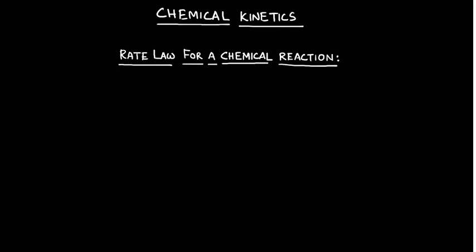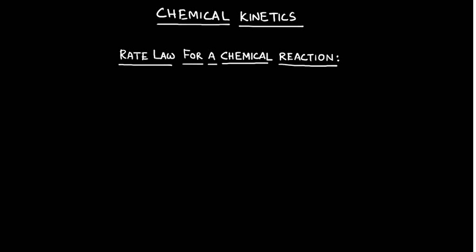Good afternoon, students. Today we will start with rate law for a chemical reaction. Now in the previous class we have already discussed the law of mass action for a chemical reaction. The law of mass action is only a theoretical concept and it considers the chemical reaction proceeding in a single step represented by the stoichiometric equation. In some cases, the experimentally determined reaction rate comes out to be different from the rate predicted from the law of mass action.